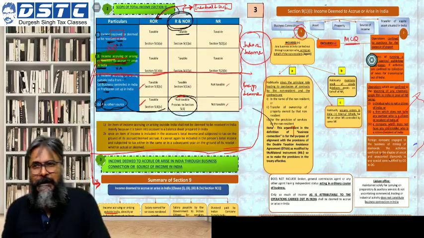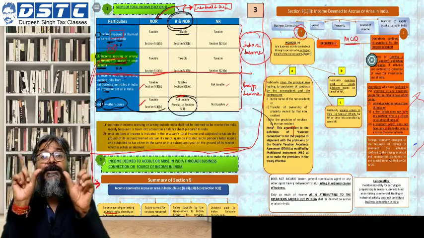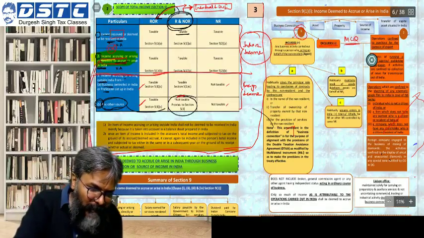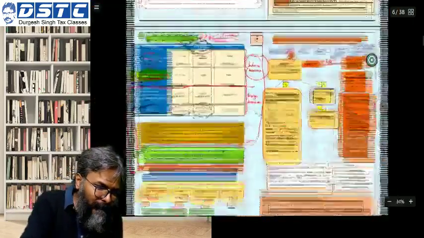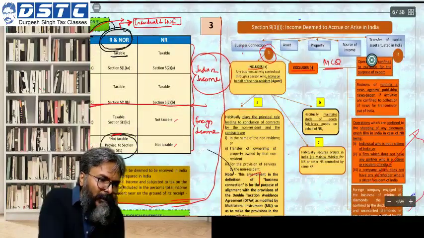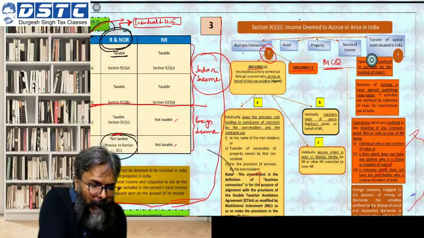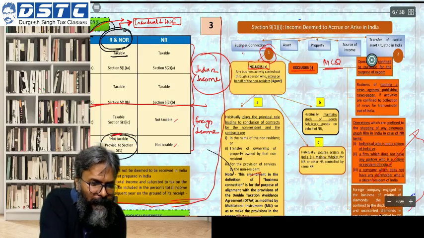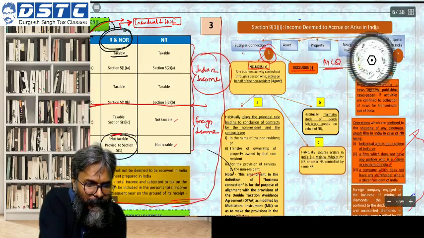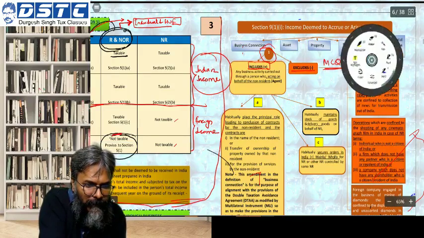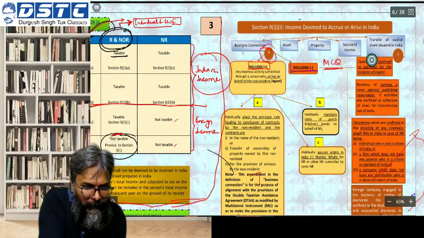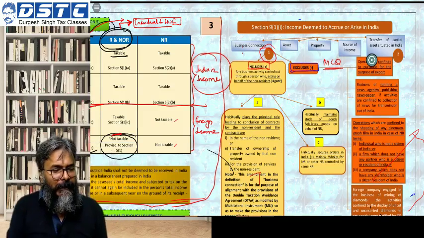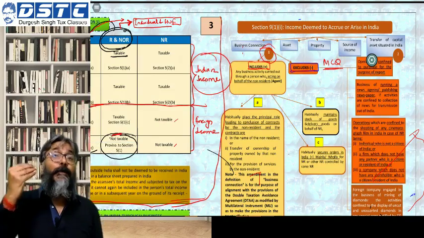Pay attention to business connection, the way the definition is structured. If I see the structure very carefully, I find that the business connection includes the following, and the business connection excludes the following. So we'll do one by one. First, what business connection includes.